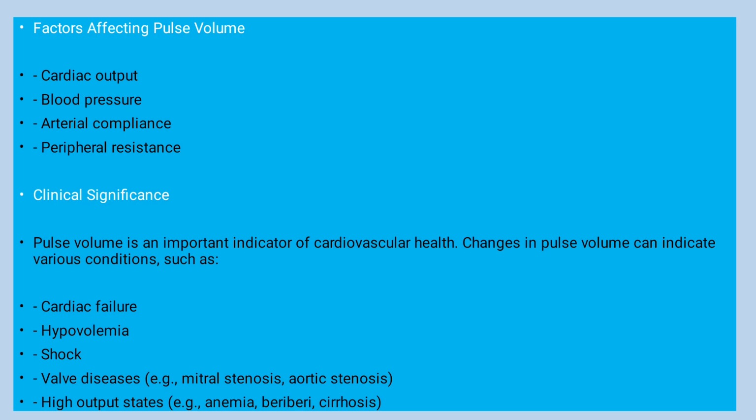The factors which affect the pulse volume are cardiac output, blood pressure, arterial compliance, and peripheral resistance. The clinical significance of the pulse volume is that it is an important indicator of cardiovascular health, and changes in pulse volume can indicate various conditions such as cardiac failure, hypovolemia, shock, valvular diseases like mitral stenosis, aortic stenosis, and high output states like anemia, beriberi, cirrhosis, and these conditions I have already discussed in my previous slides.